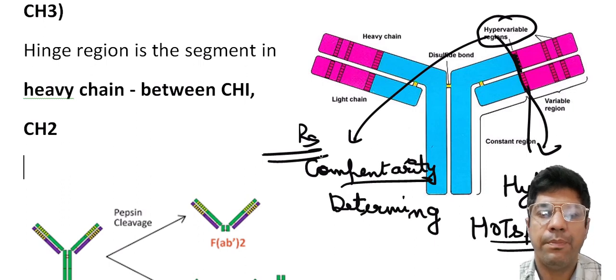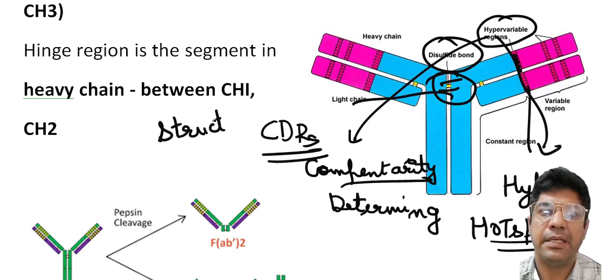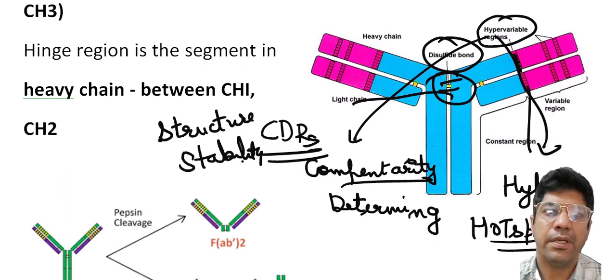Each immunoglobulin peptide chain contains internal disulfide links, which are covalent bonds between the sulfur atoms in the cysteine residues. These disulfide bonds contribute to the overall structure and stability of the antibody.